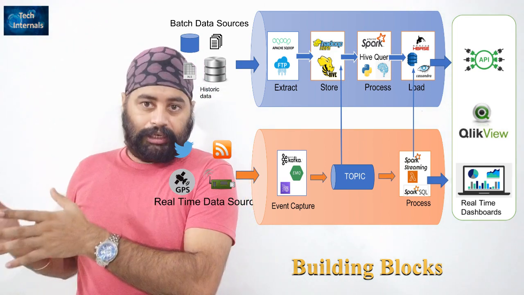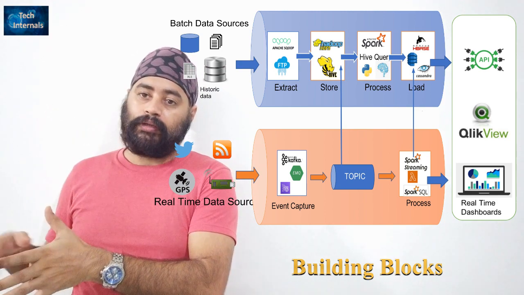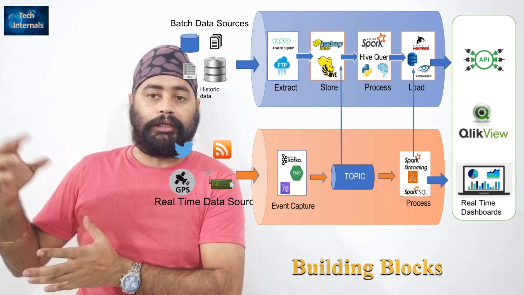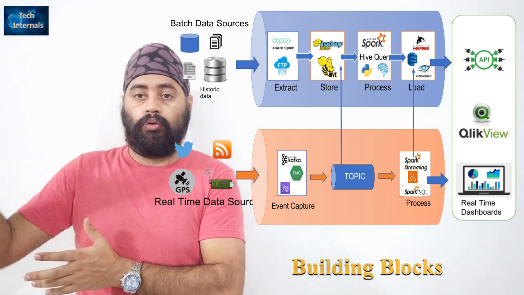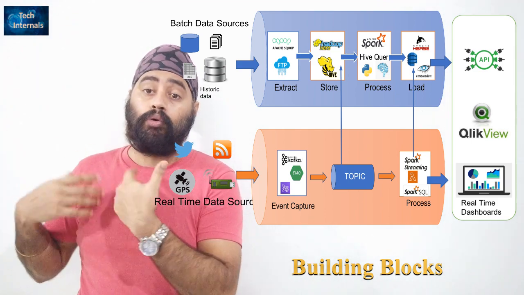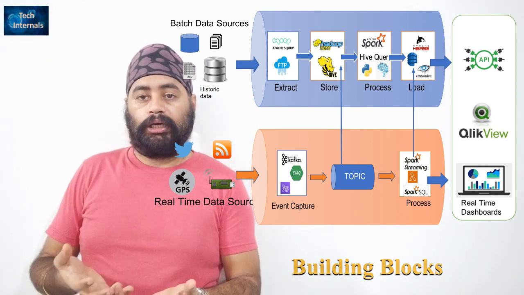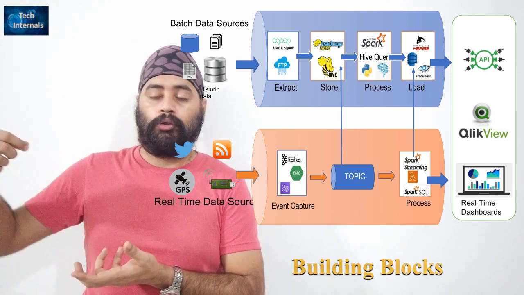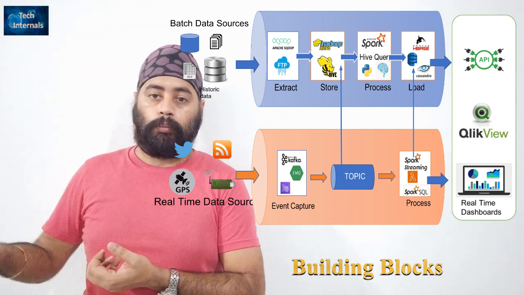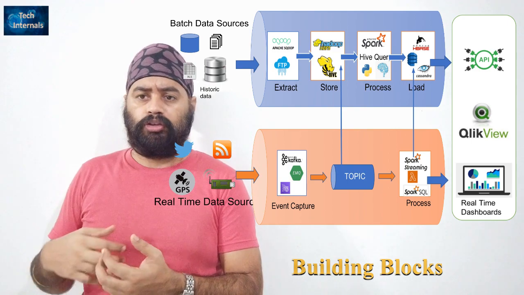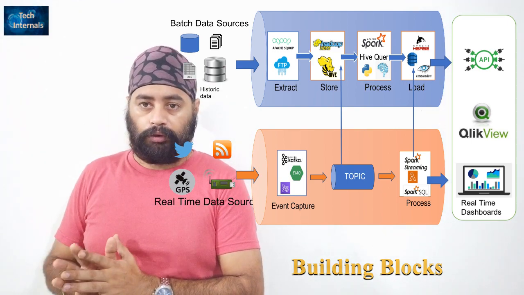Now let's come to the target end. Once you process data, at the target end we can have different applications and different visualizations. We have tools like Tableau, QlikView, or others. We can have our own Java-based UI application. We can have Elasticsearch, which provides a search engine; you can build a search engine on top of it, so real-time queries can also be done on top of it. There are other tools as well. Any visualization you can do on top.